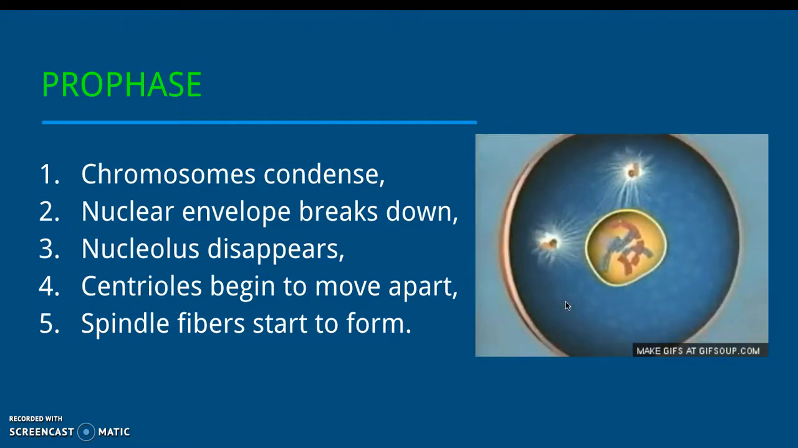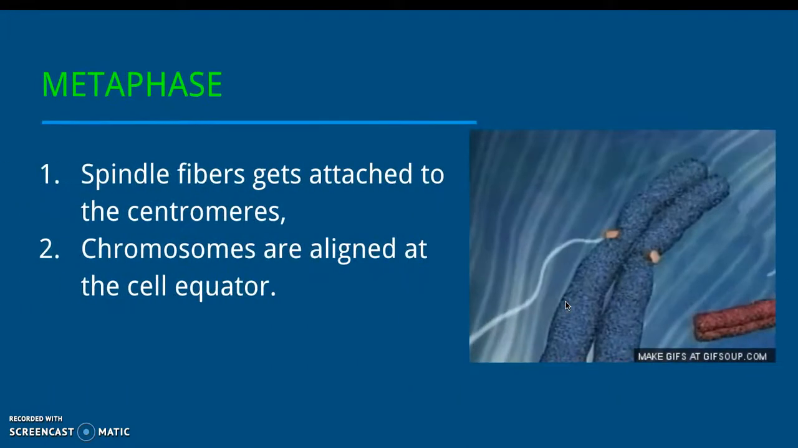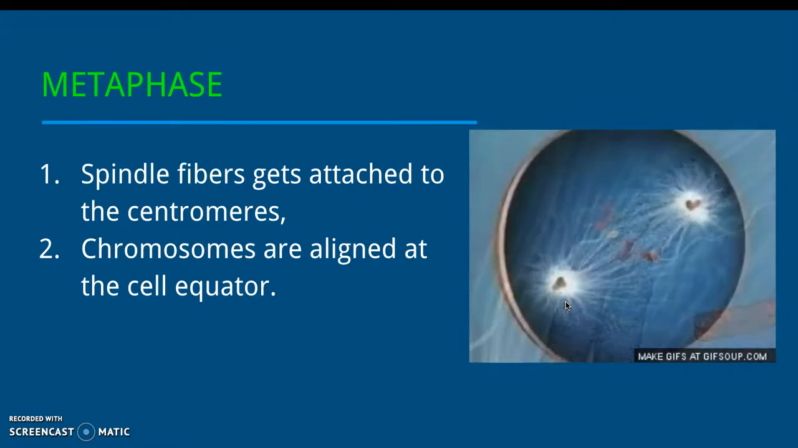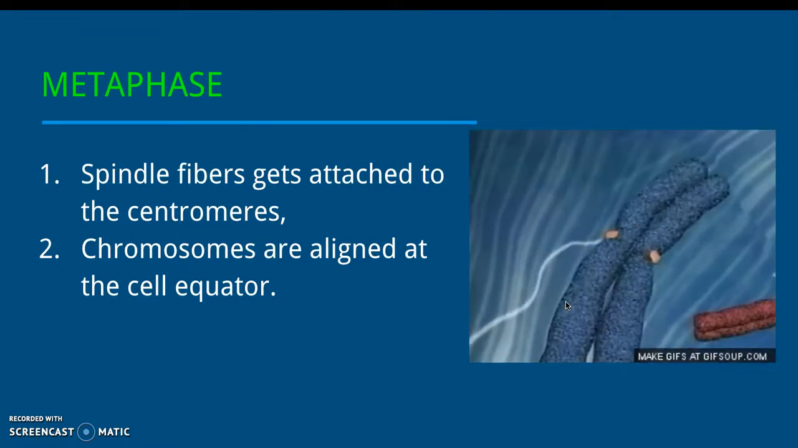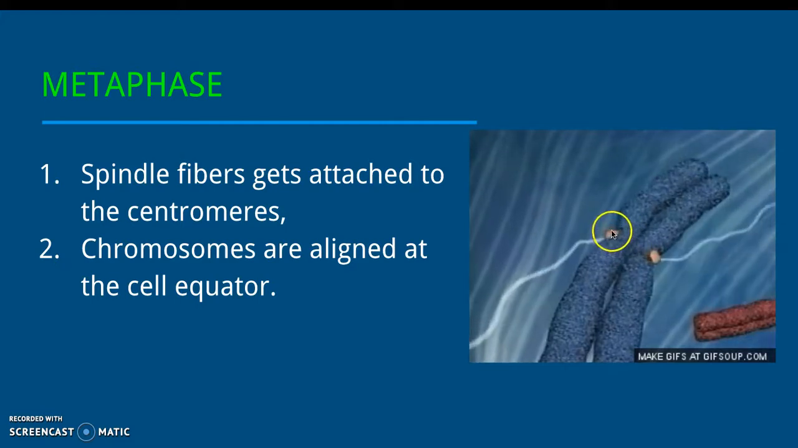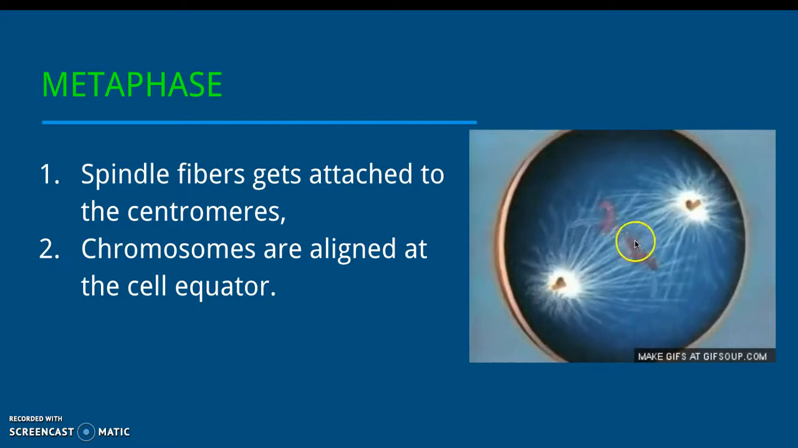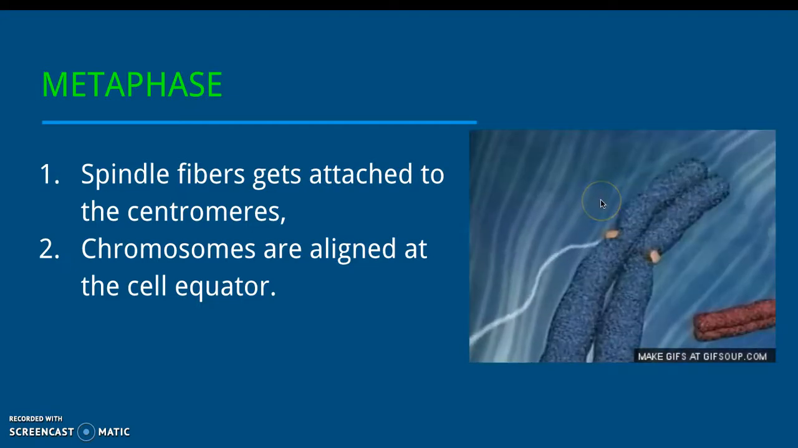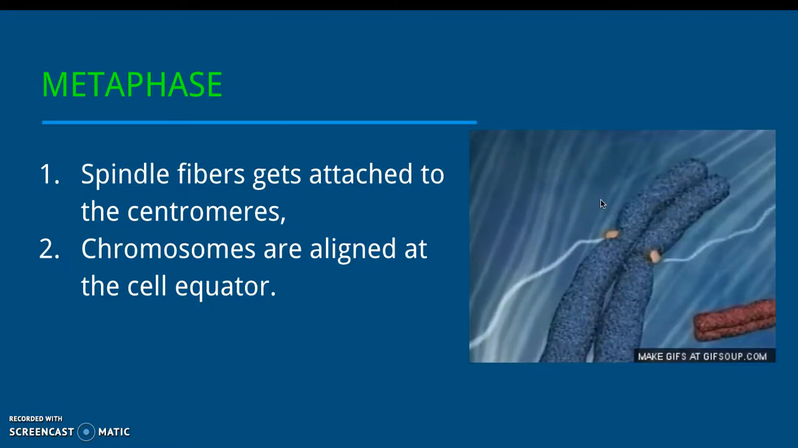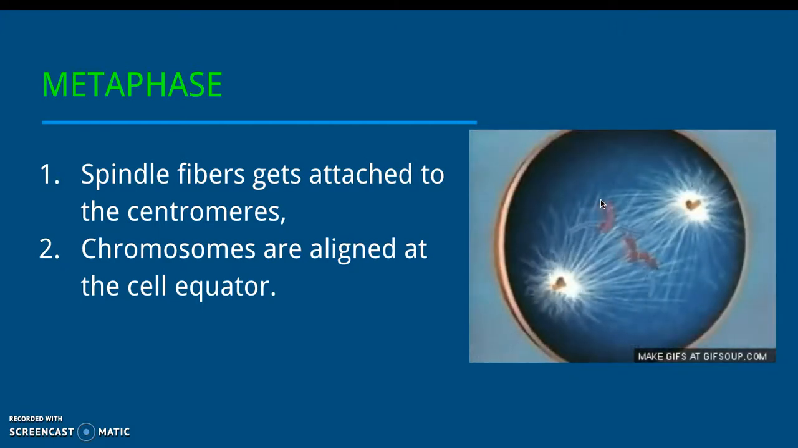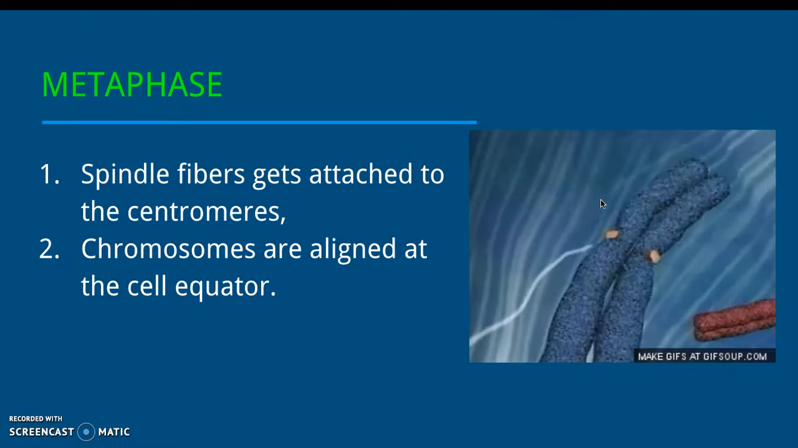Followed by prophase comes metaphase. The M here signifies that everything would come in the middle of the cell. So the spindle fibers get attached to the centromeres and all the chromosomes are aligned at the cell equator by these spindle fibers. All the chromosomes are aligned in the same plane at the cell equator, all the 46 chromosomes in the same plane.